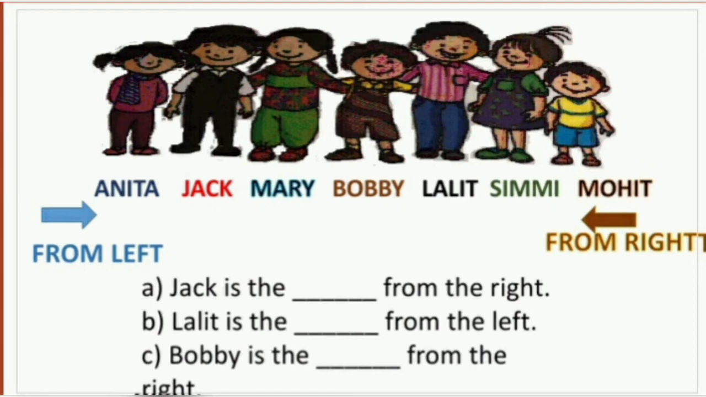Now we will see Lalit is the blank from the left side. Check the position for Lalit from the left, and you can see that Lalit is standing at the fifth position. Right? Now come to the third question. Bobby is the blank from the right side. So Bobby from the right, you can count that he is at the fourth position.